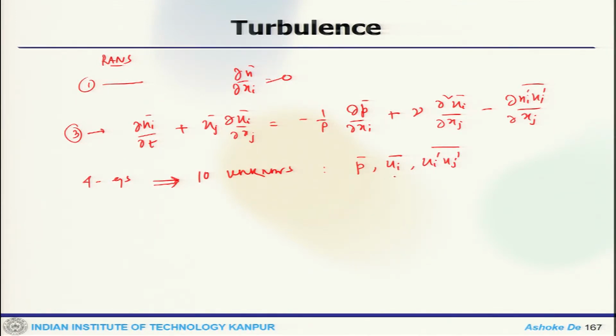So, basically 3 velocity components, 1 pressure component, that is 4, plus 6 Reynolds stress components. This is 6 components, this is 3 and this is 1. So, in total it leads to 10 unknowns. So, we need closures, otherwise we cannot solve this system of equations.